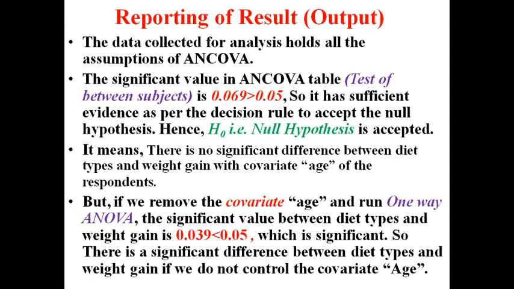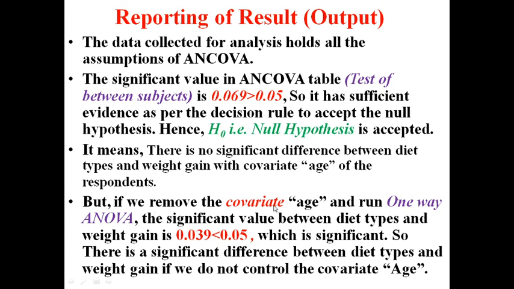So there is sufficient evidence, as per the decision rule, to accept the null hypothesis. Hence H0, the null hypothesis, is accepted. It means there is no significant difference between diet types and weight gain with the covariate age of the respondent. So if we are controlling age, there is no effect between diet types and weight gain.